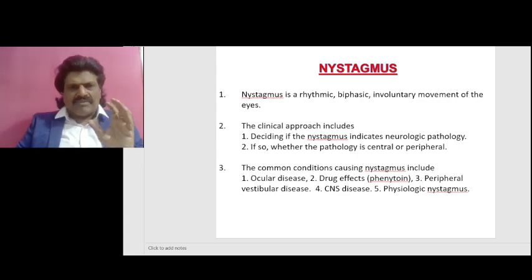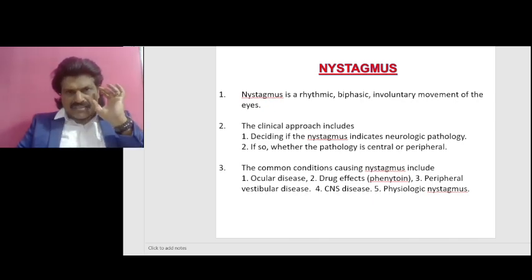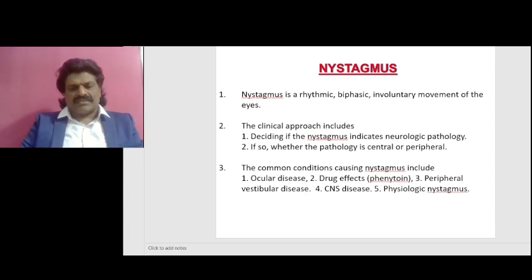Nystagmus. But what is nystagmus? Nystagmus is a rhythmic, biphasic, involuntary movement of the eyes. The clinical approach includes deciding if the nystagmus indicates neurologic pathology, and if so, whether the pathology is central or peripheral.